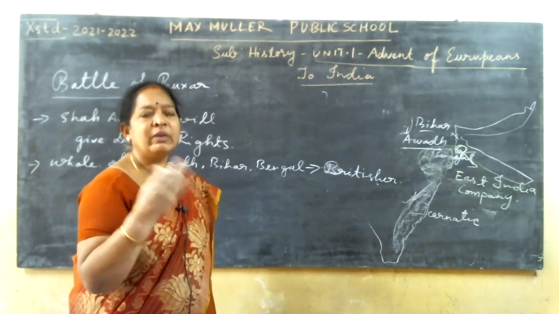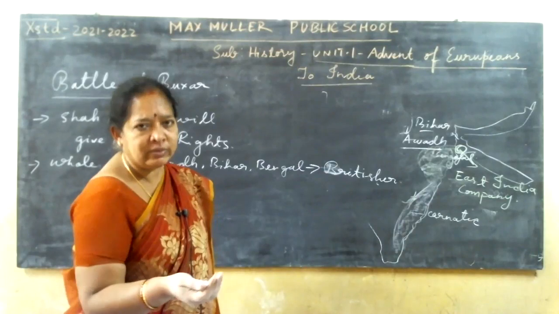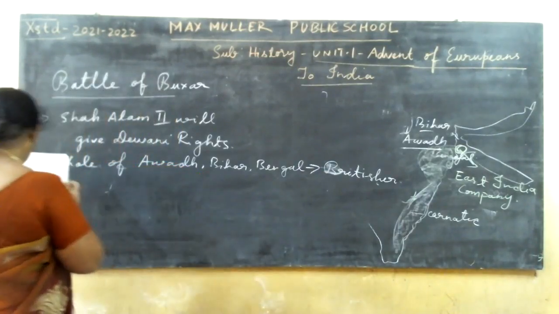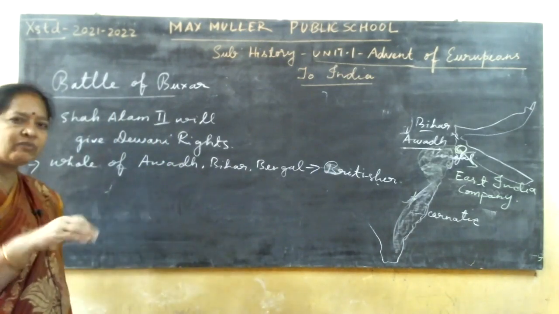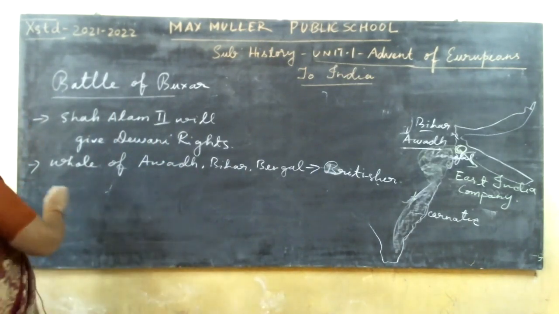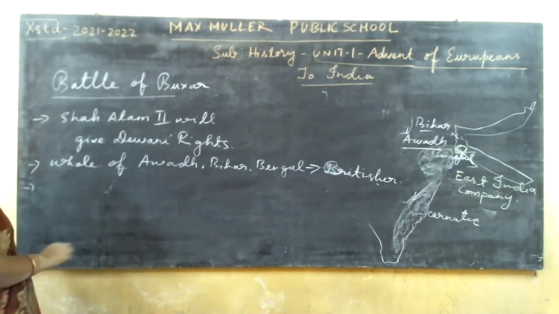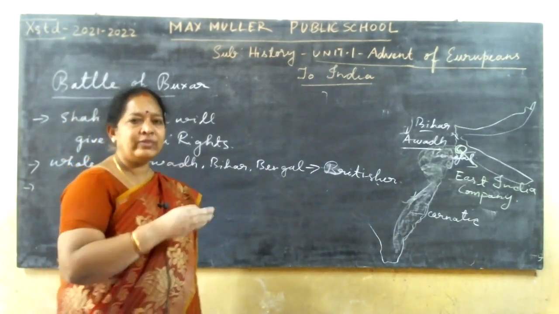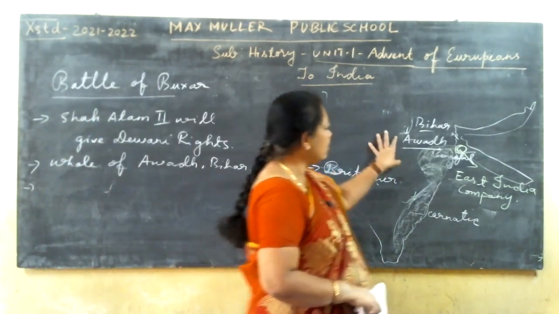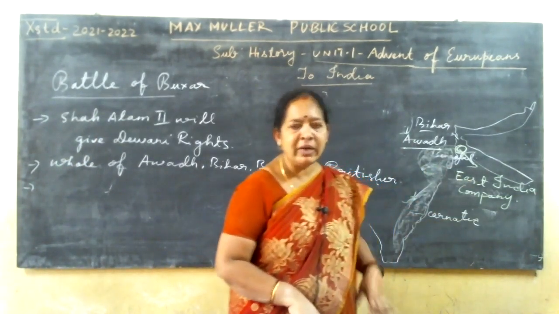For him they will be giving the pension, pension to his son. Mir Jafar's son will get the pension, and moreover, the whole of this place will come under the control of the Britishers.